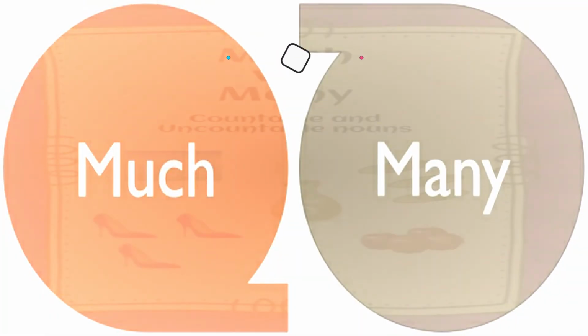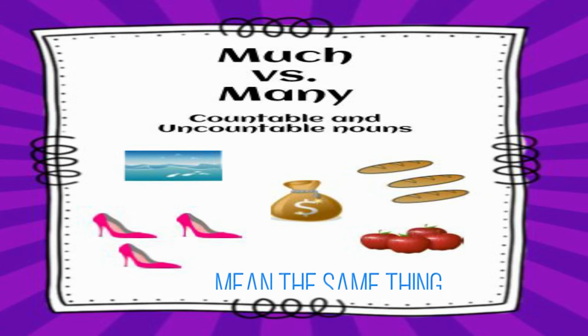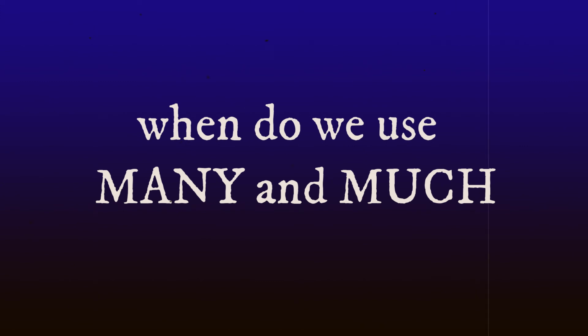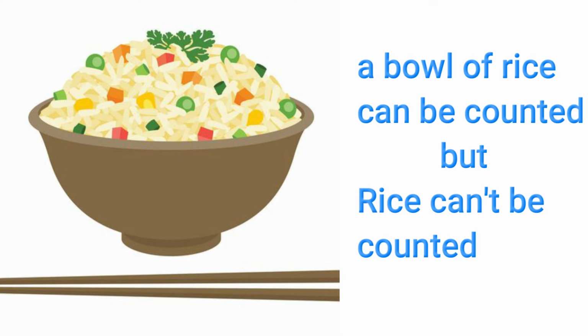Much and many are used to show that there is a large amount of something. Much and many mean the same thing, but they are used with different grammar. This makes them easy to confuse for people studying English as their second language. So when do we use much and when do we use many? We use much with uncountable nouns like smoke, like we were talking about a ball of rice. We can count a ball of rice, but we cannot count rice.